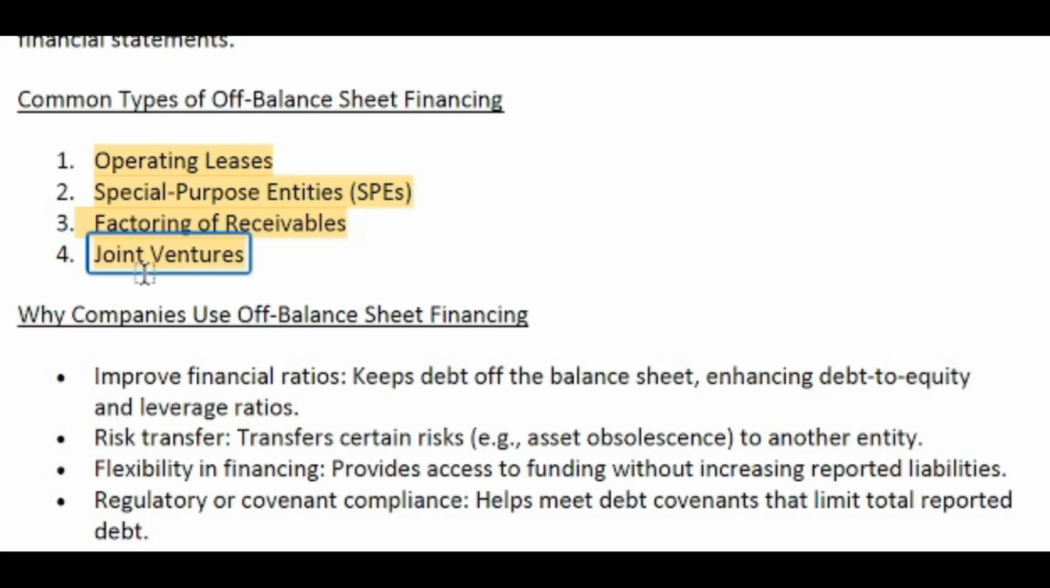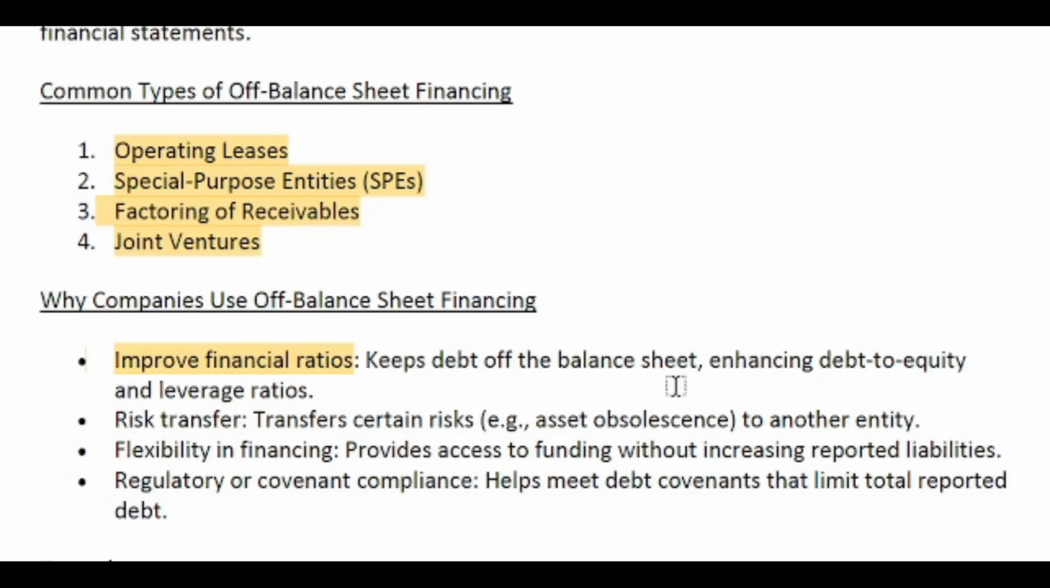So again, why do companies use off-balance sheet financing? As we discussed, off-balance sheet financing is financing of an asset that does not affect the balance sheet of the company. That means it will help to improve the financial ratios, like keeping debt off the balance sheet, enhancing debt equity and leverage ratios. That means it will show good debt equity and leverage ratios.